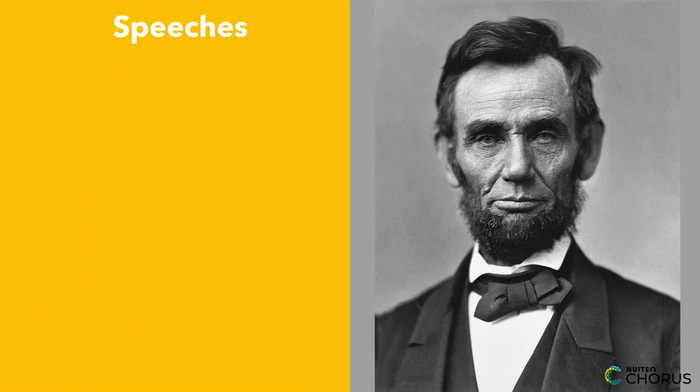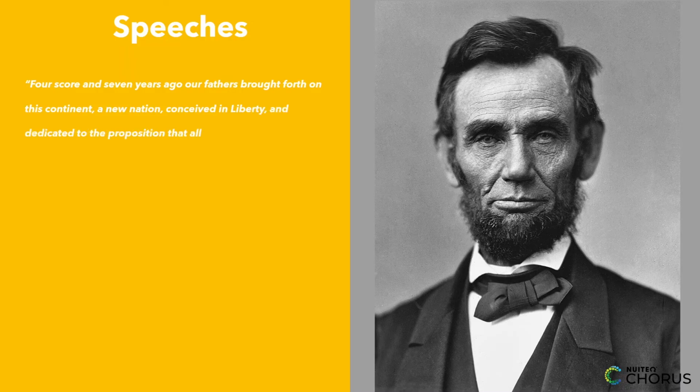Political speeches often use a combination of ethos, pathos, and logos to influence the audience. Let's analyze a section from Abraham Lincoln's Gettysburg Address. "Four score and seven years ago, our fathers brought forth on this continent a new nation, conceived in liberty and dedicated to the proposition that all men are created equal." What techniques does Lincoln use?